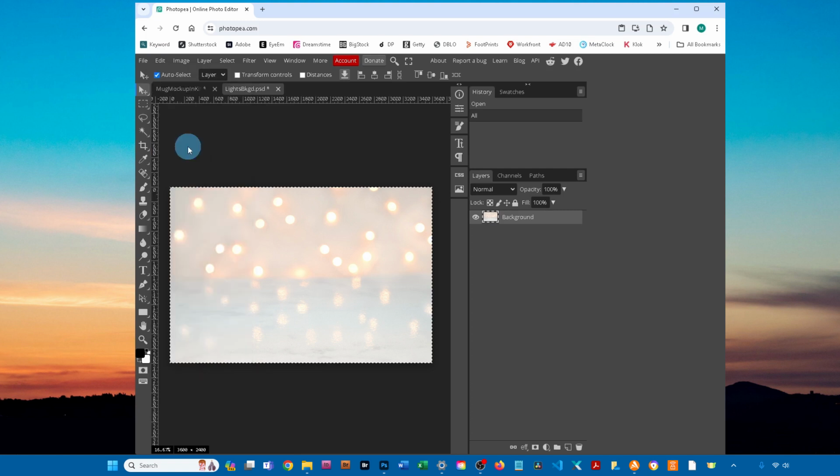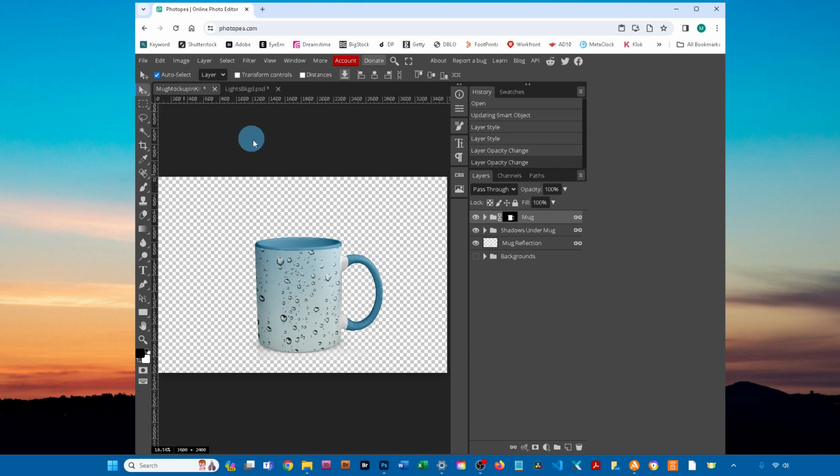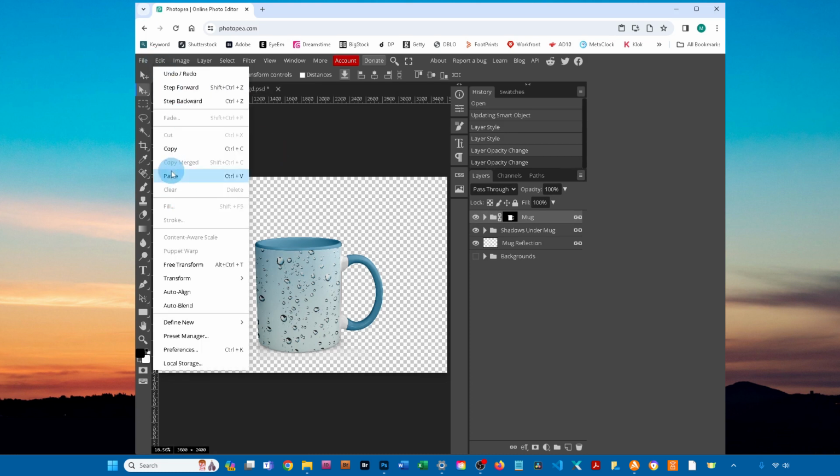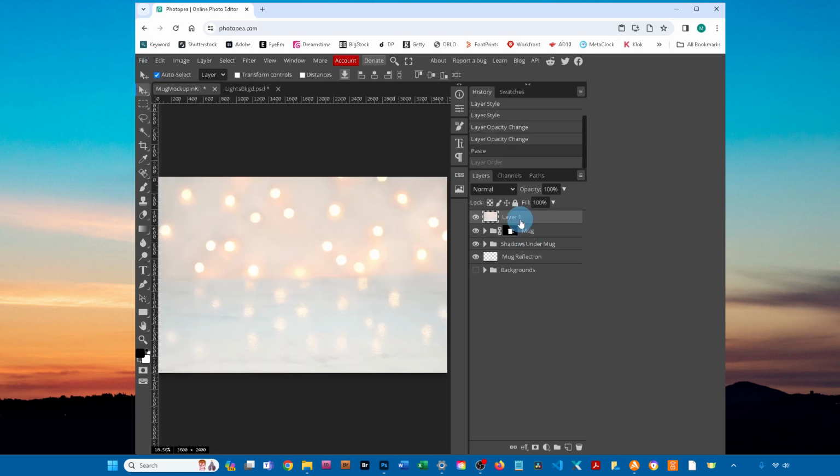Then click back on the tab with a mockup. And then go to Edit, Paste. If it pasted your background in front of other layers, just click on the layer with your background and drag it underneath all the other layers.